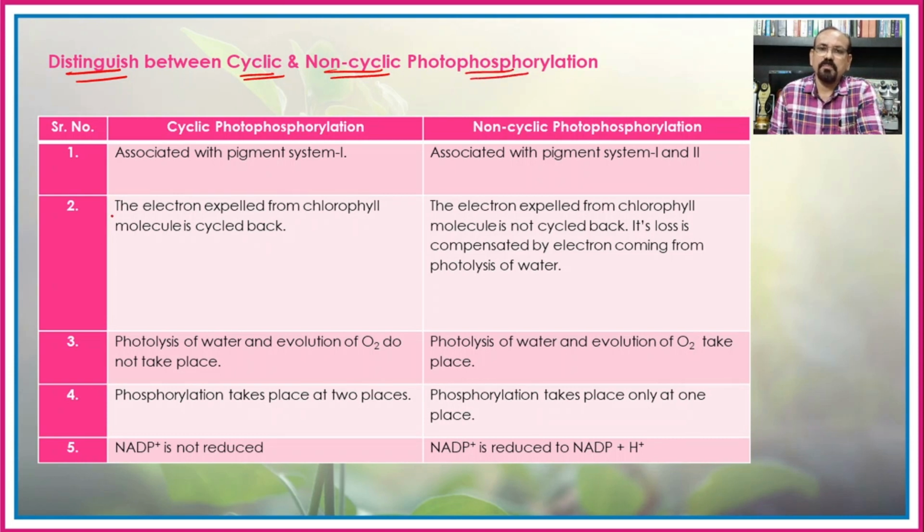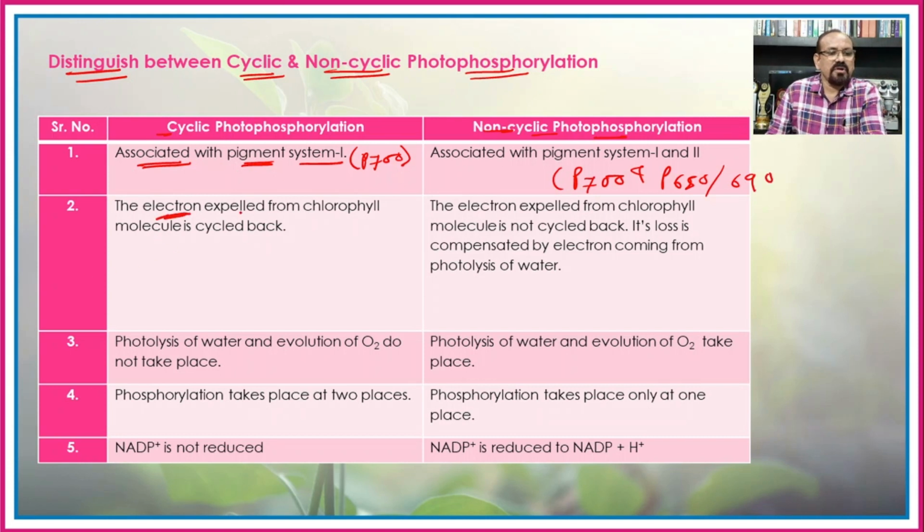We have seen now both the processes. So the cyclic process is associated with the pigment system 1, that is P of 700, and the non-cyclic photophosphorylation is related with the pigment system 1, that is P of 700 and P of 680, or in some cases P of 690.